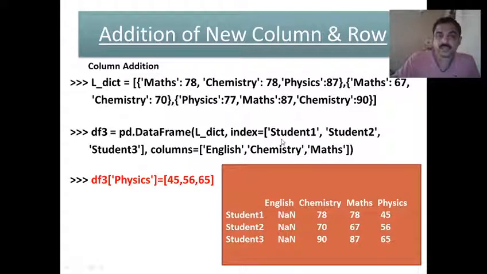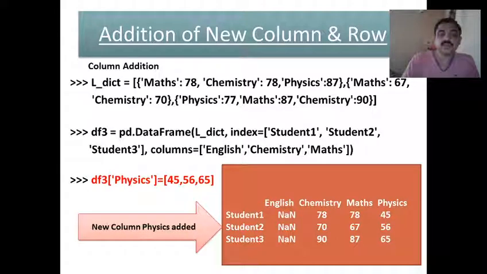So the corresponding index values and the column headings specified, the data will be displayed along with the new column that we have assigned. The new column physics is added here, you can notice, right? So remember the method to add a new column.